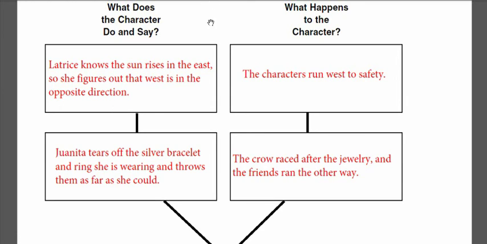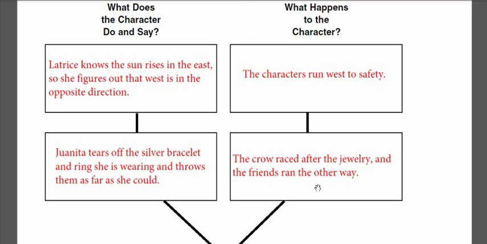Then what happens to the character? The crow raced after the jewelry and the friends ran the other way. Of course, this part we got from the last problem they faced about the gigantic, or huge, crow that attacked them.